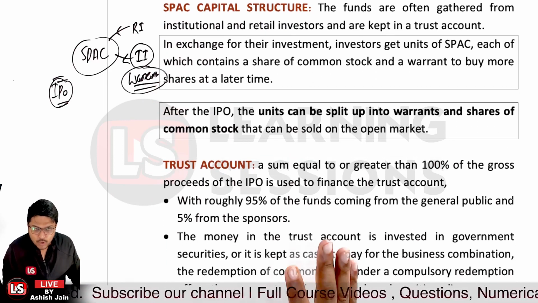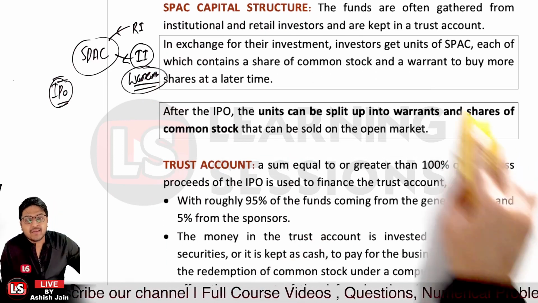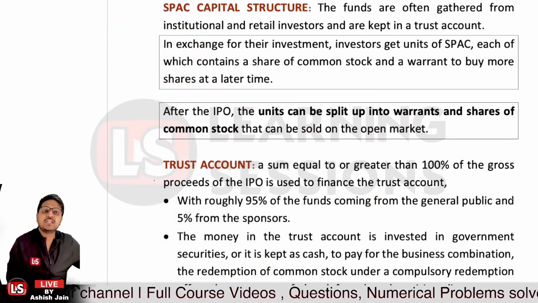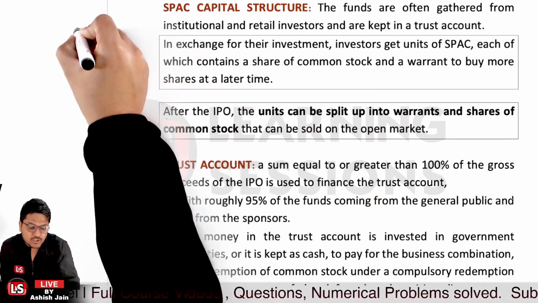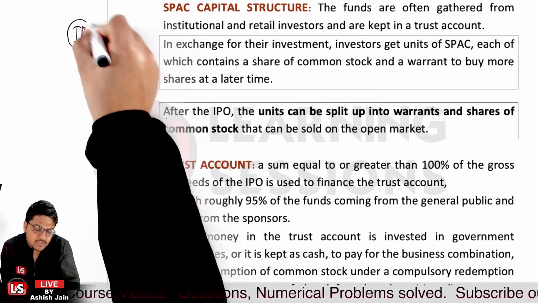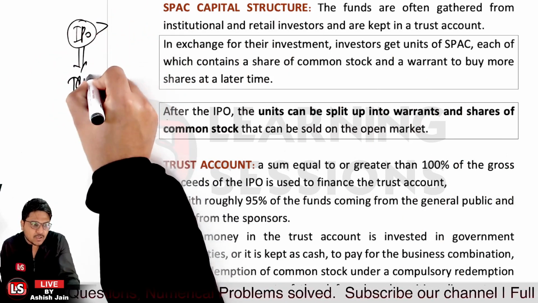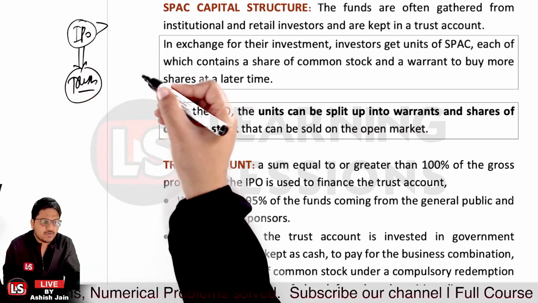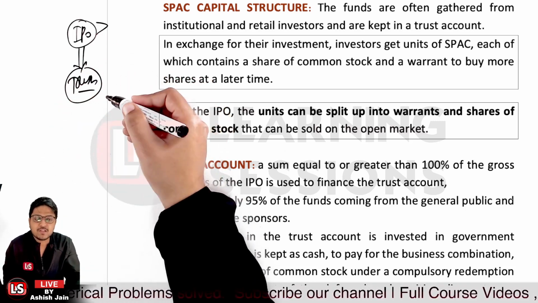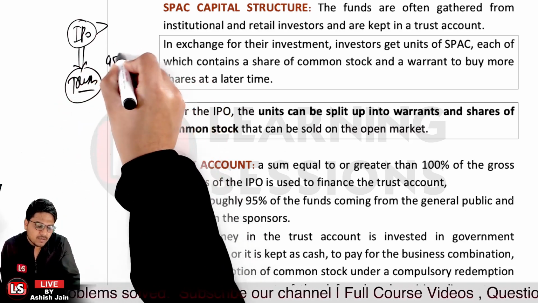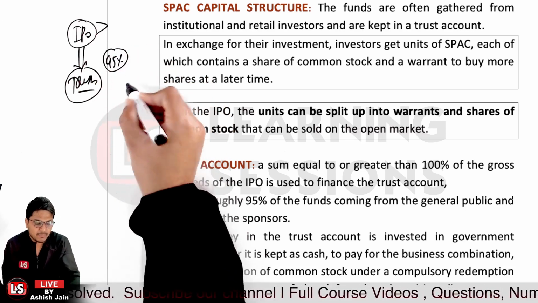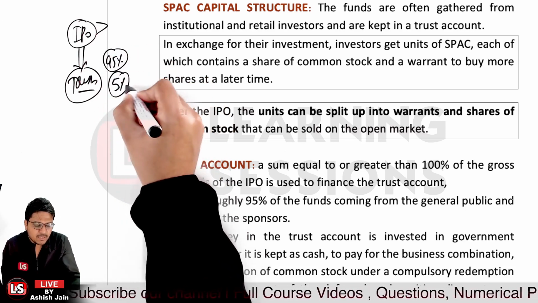Now after that, it's related to the trust account. As I've told you, a sum equal to or greater than 100% of the proceeds received through the IPO, whatever amount you have received through the IPO, 100% of the same or greater than that, is to be placed where? That is to be placed in the trust account. Now roughly 95% of the funds are coming from the general public, and 5% of the funds will be coming from the sponsors.